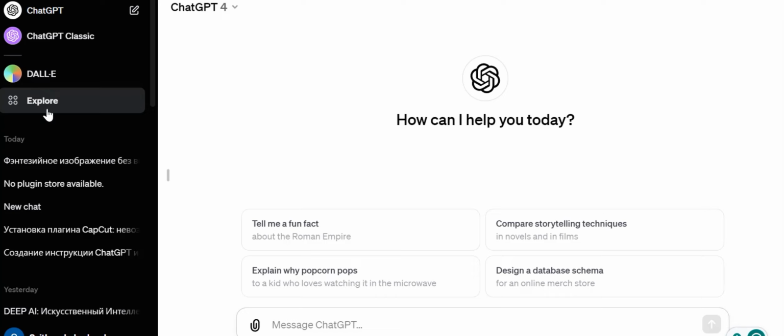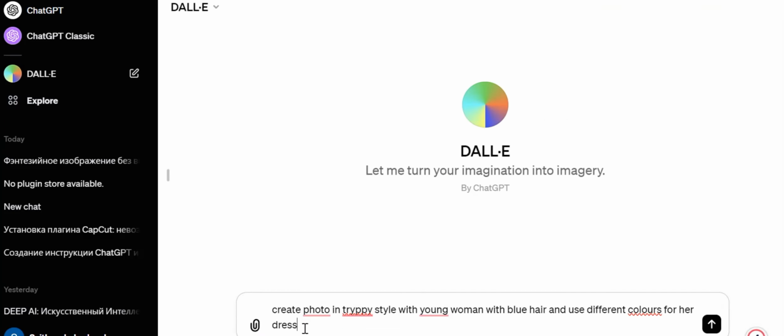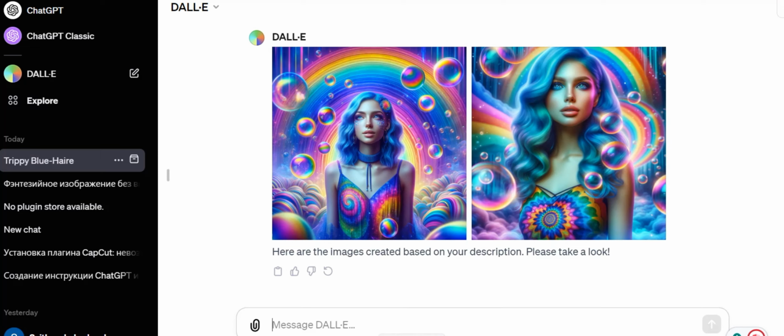Access ChatGPT with integrated DALL-E. This incredible system allows you to generate stunning images from textual descriptions.